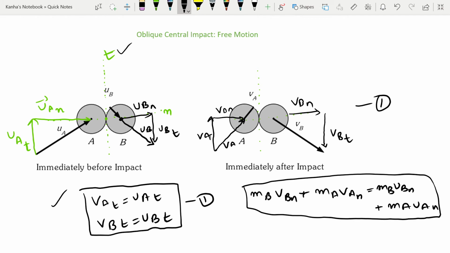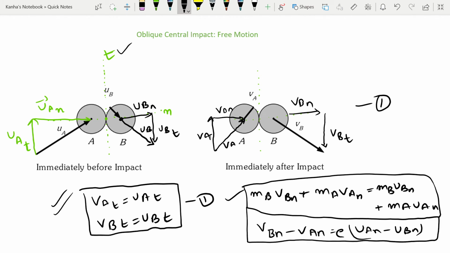Here along the t you can just conserve the separate momentums. And along the n axis you have to write the general equation, and the second equation that we had came from the restitution one: e equals the relative velocity of separation over approach, along n. Okay, so it's not difficult at all. You should just take a note of these two. This is what they generally do in the papers to trick you, so you should take a note of this.